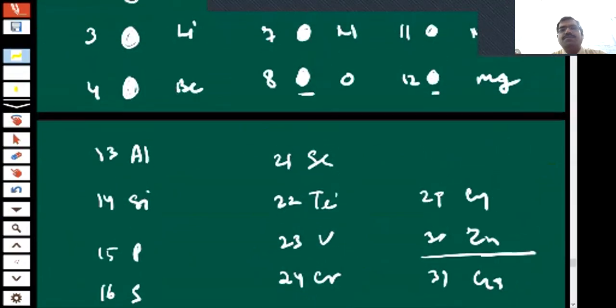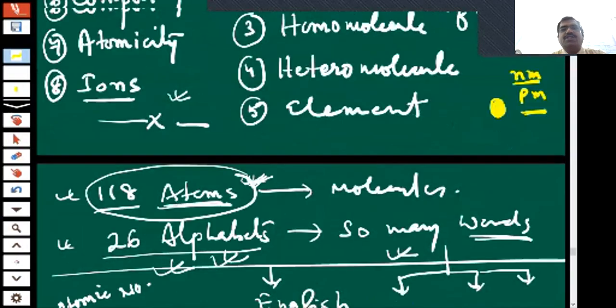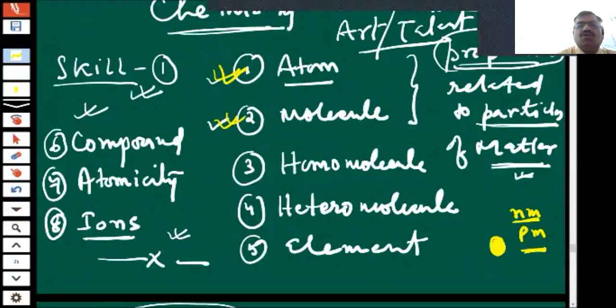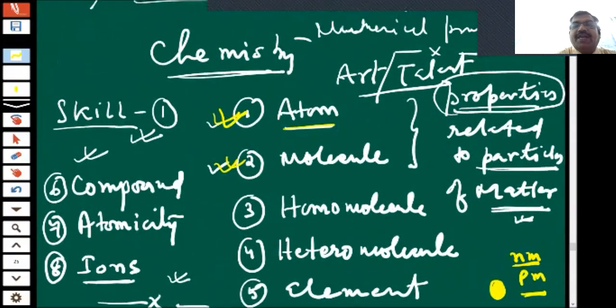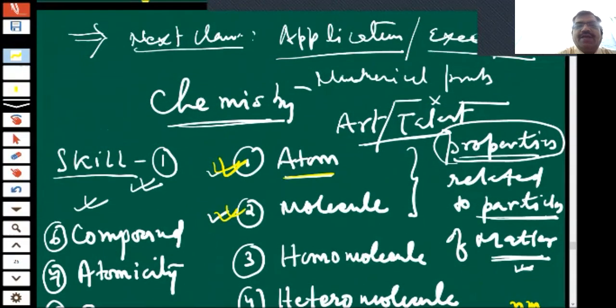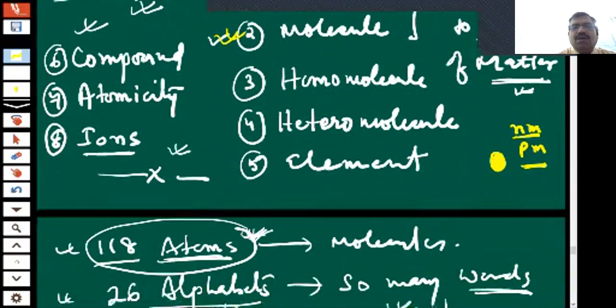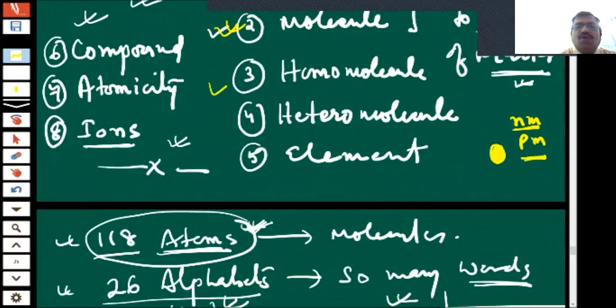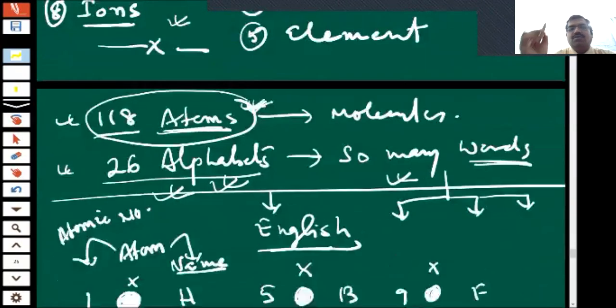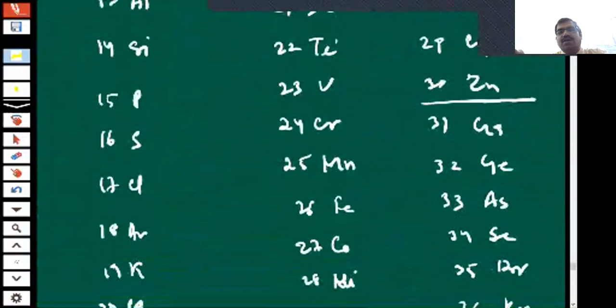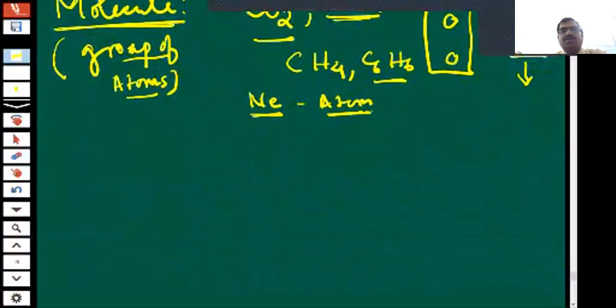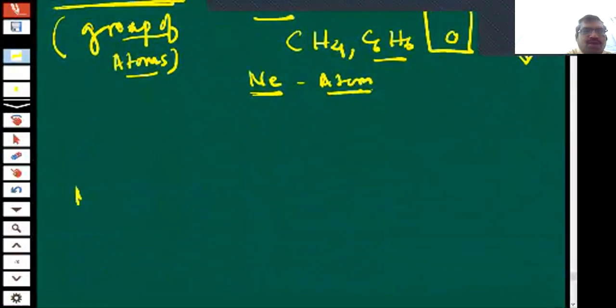So what was our intention? Our intention is to know about atoms. Know means identify: the ability to identify an atom or a molecule. Now let us go through homomolecule and heteromolecule. It's very easy. In the name itself it is mentioned.